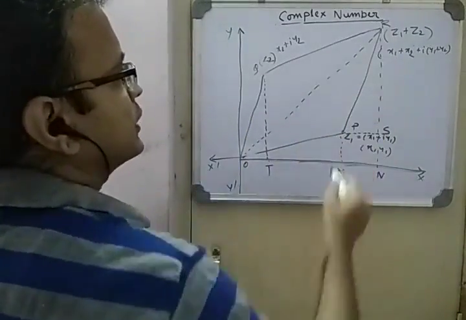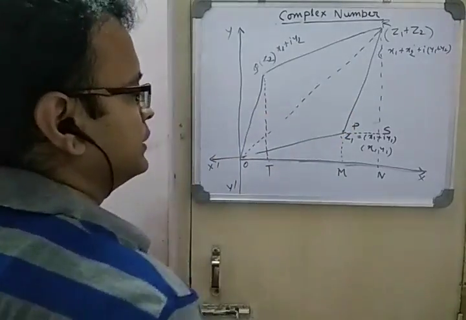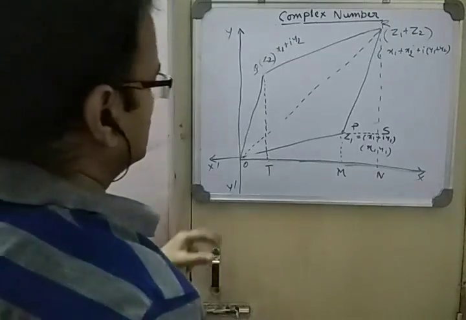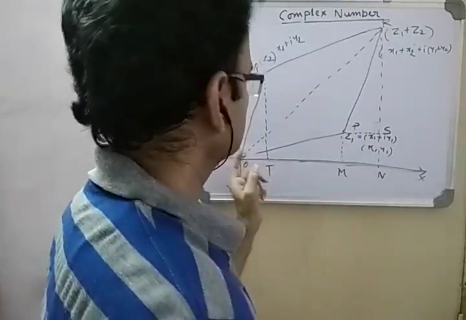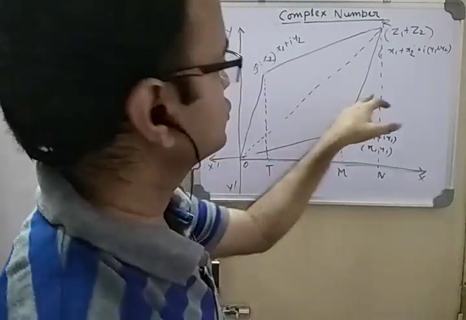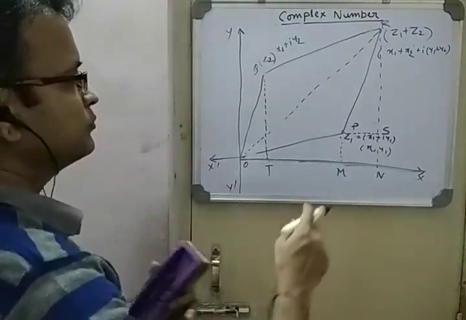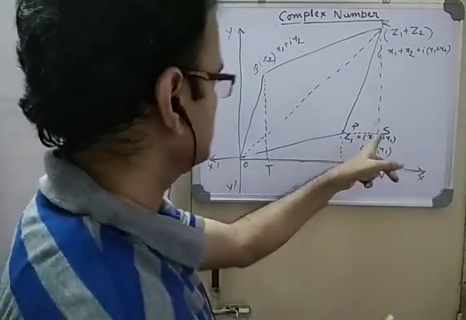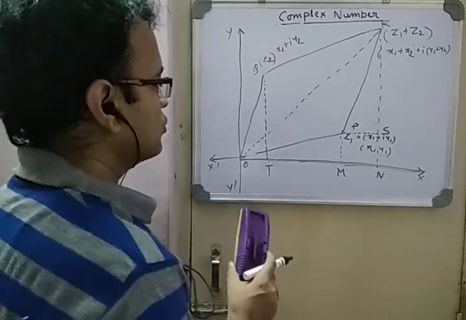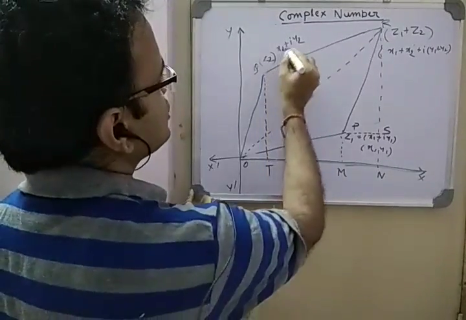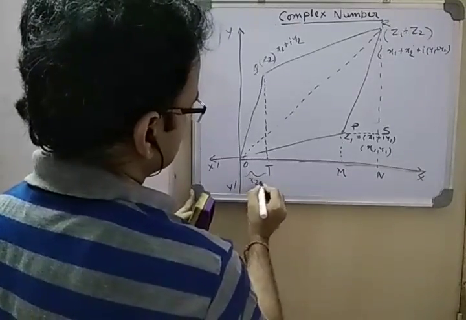This is the opposite side of a parallelogram, so the sides are parallel and equal. Again this is the x-axis and this is parallel to the x-axis, so again this angle becomes this angle. So actually these two triangles are congruent. So PS is OT. See, PS becomes OT, and OT is what? This one, x2 comma y2. So definitely this is x2. This is x2.